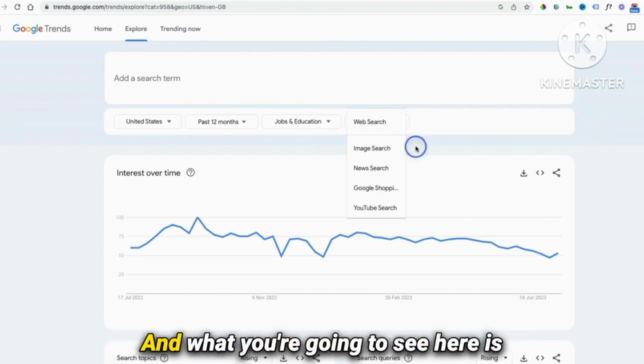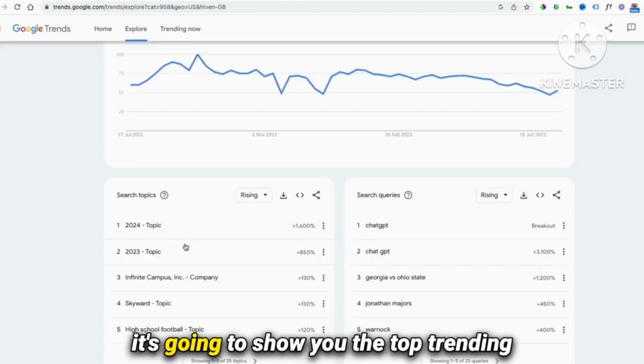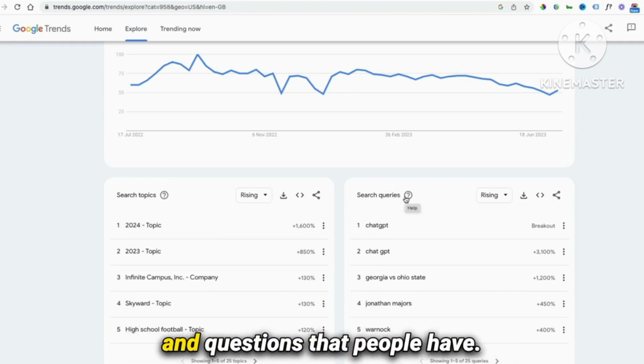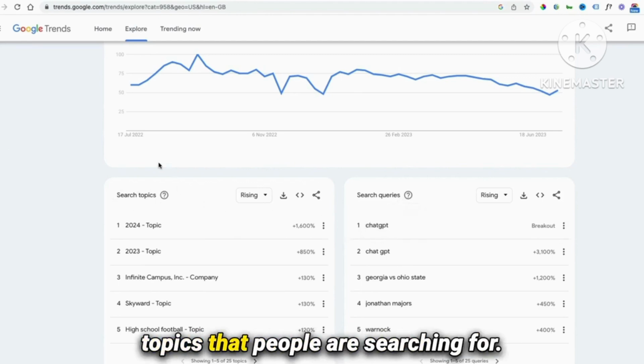So start with web. And what you're going to see here is it's going to show you the top trending topics for both search queries. So this is the sort of keywords and questions that people have. And then you've got the overall topics that people are searching for.